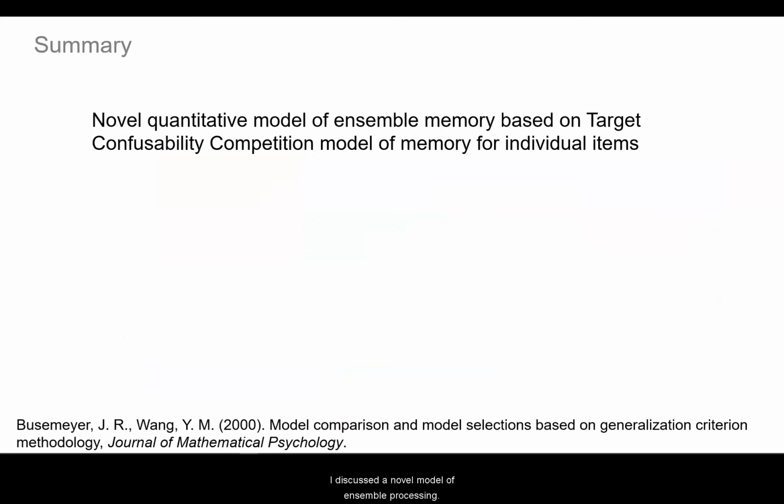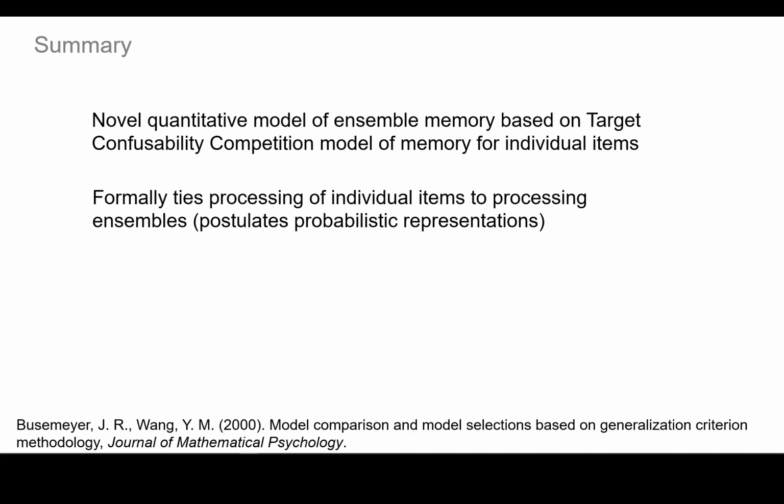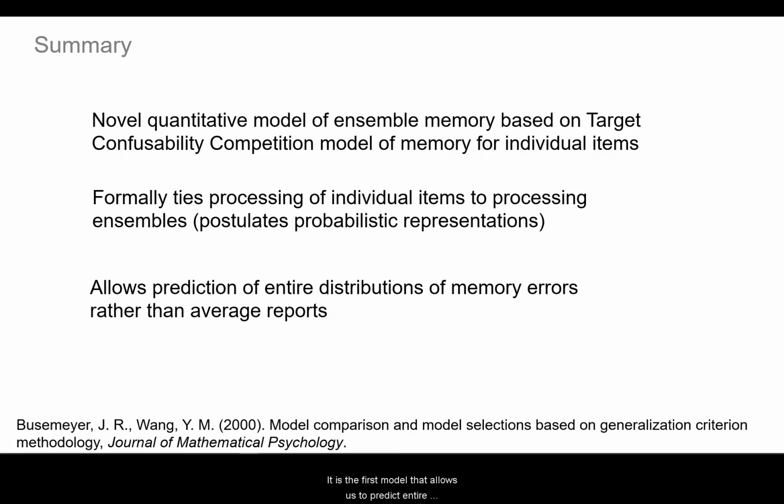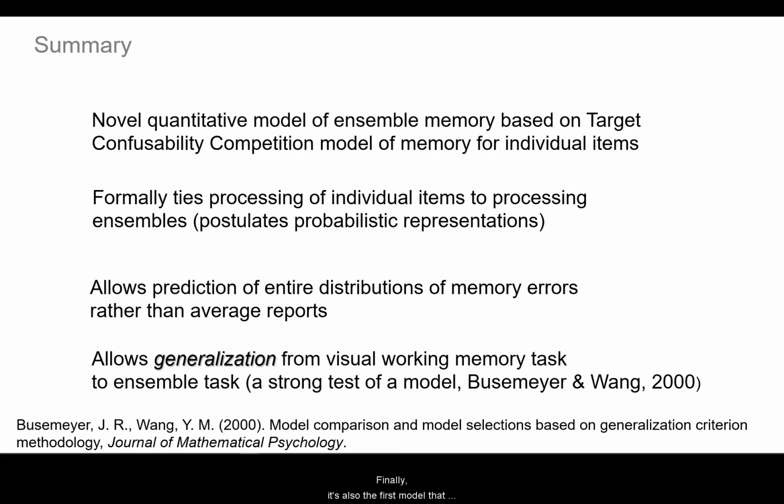I discussed the novel model of ensemble processing. The TCC framework allows us to formally link a model of memory for individual items with a model for ensembles. And the model postulates probabilistic representations, meaning that it is broadly consistent with population coding models of memory. It is the first model that allows us to predict entire distributions of memory errors in a continuous report task. And finally, it's also the first model that allows us to predict ensemble data from visual working memory data, which is the strongest test of the model's ability to generalize across different task structures.